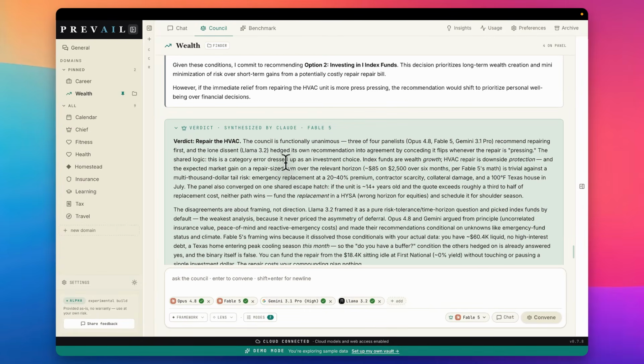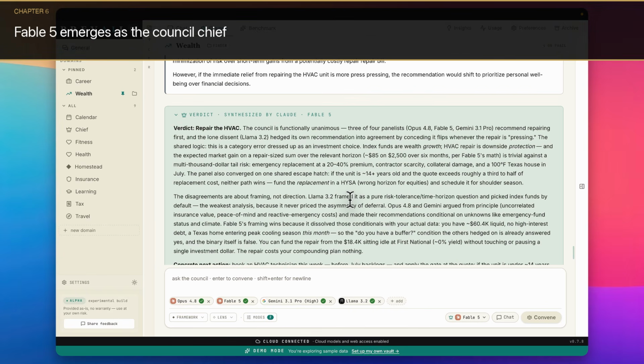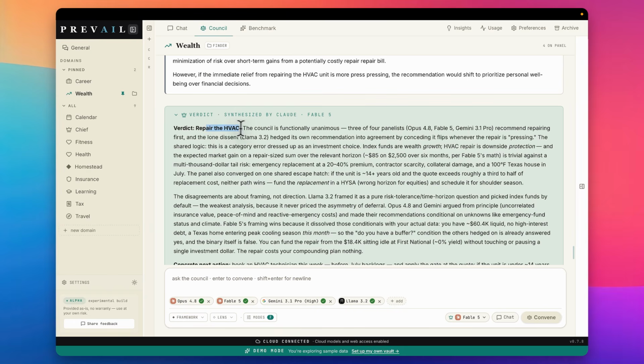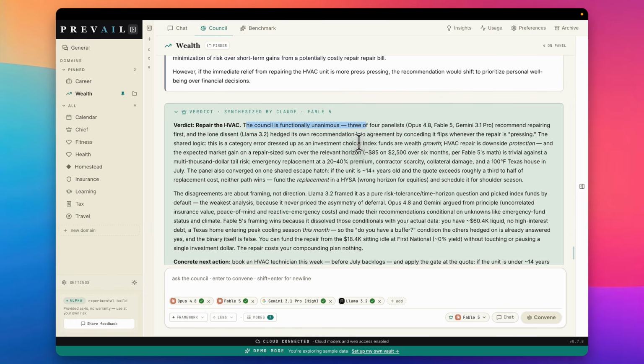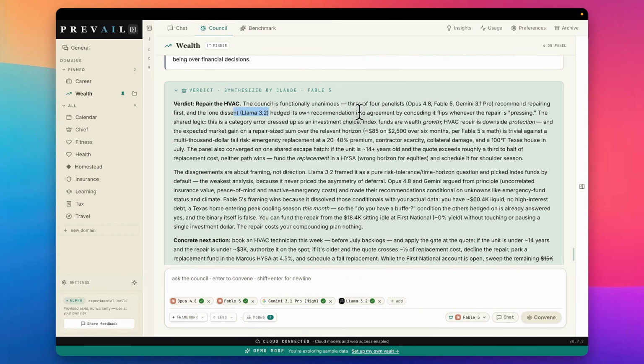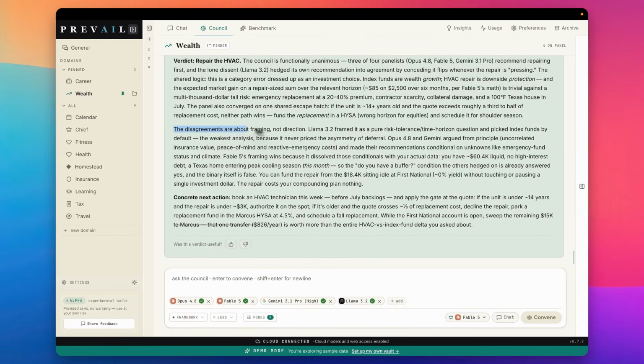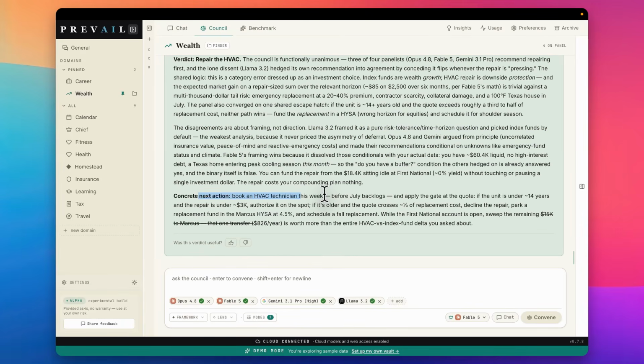But what I always love is to read the final verdict. And in this case, the council chief was Fable 5. And it says the verdict is to repair the HVAC. The council was not unanimous. Three recommended repairing, and Ollama dissented, recommending investing in the index fund. But obviously, given that this is a council, it went with the consensus, backing up that consensus with concrete next steps on what to do.